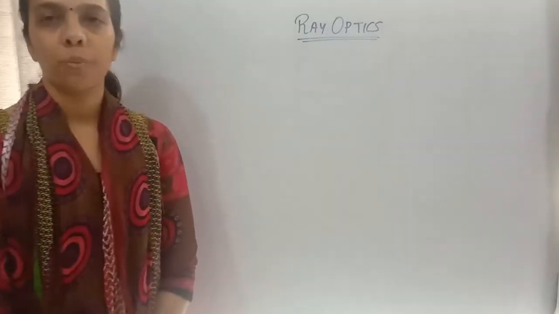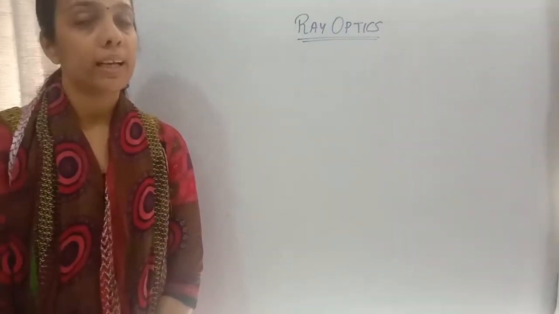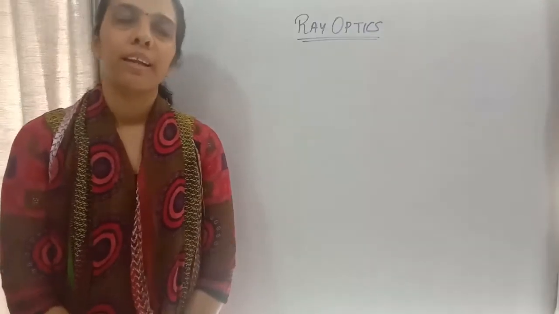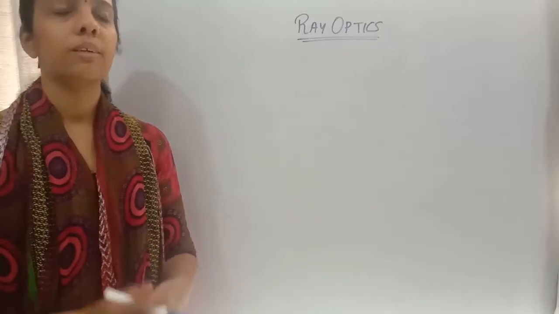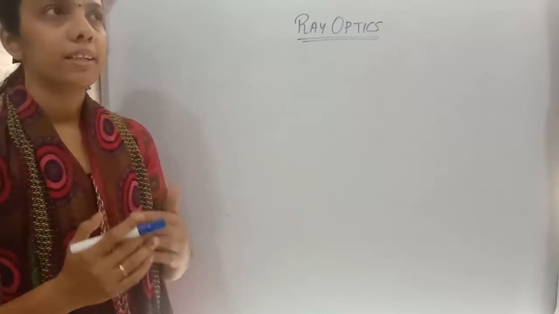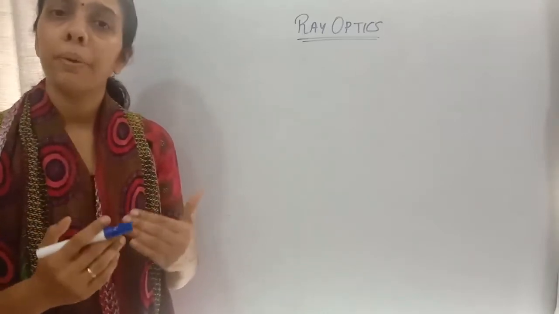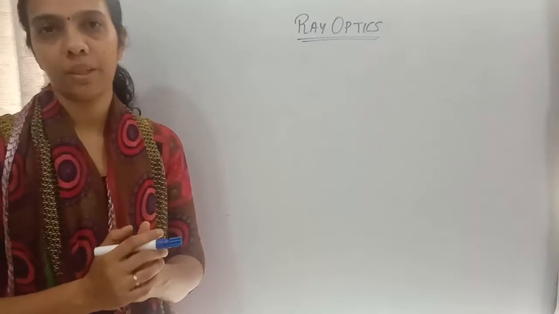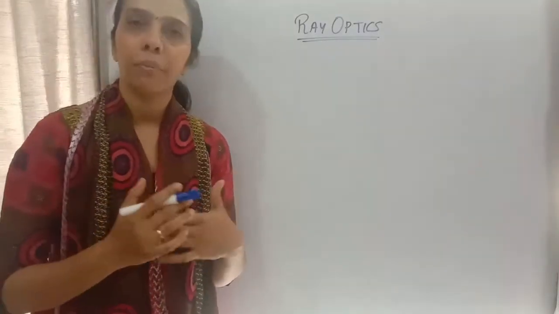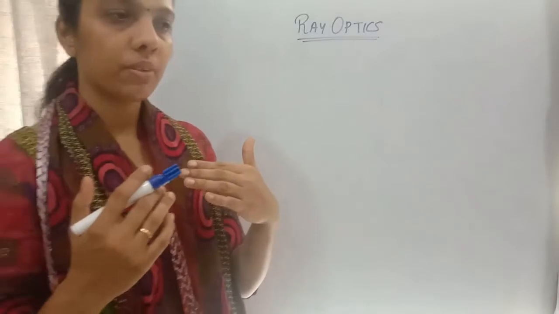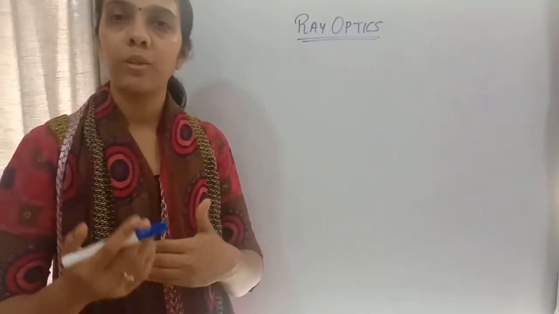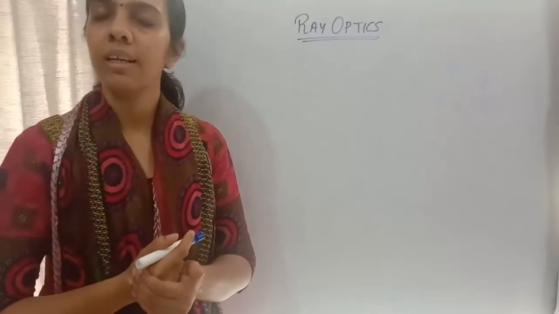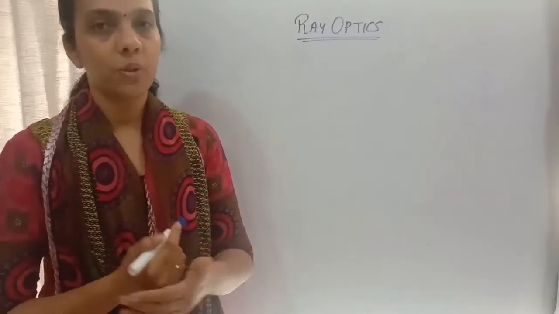In today's topic, we are continuing with our ray optics chapter. Last class we learned about refraction, right? Bending of light rays, and then we learned about the apparent depth and the real depth. In that, we derived one formula: refractive index equals real depth divided by apparent depth. That also we saw.